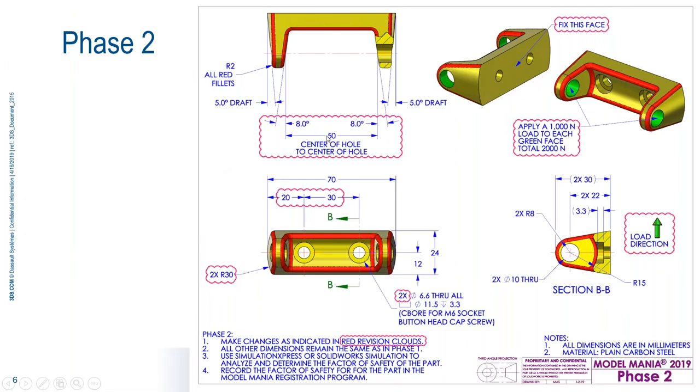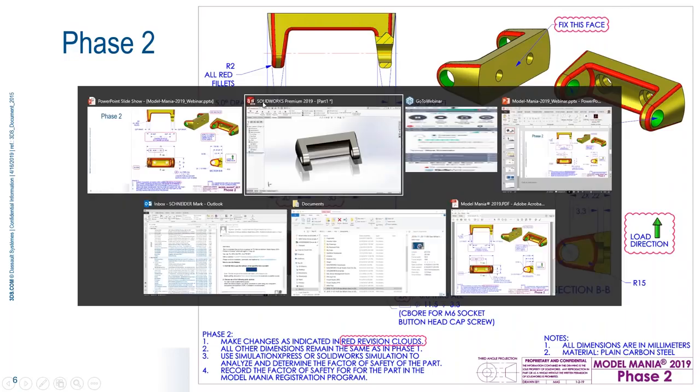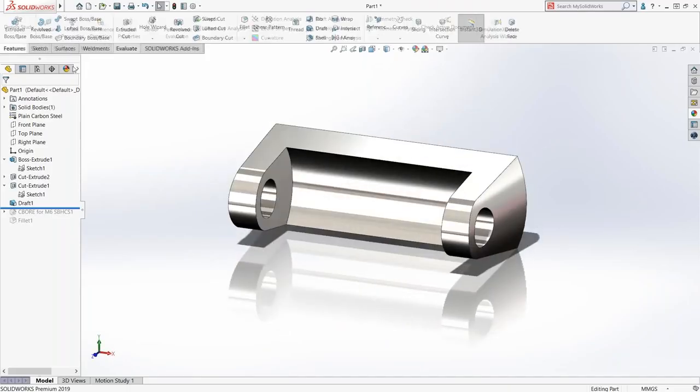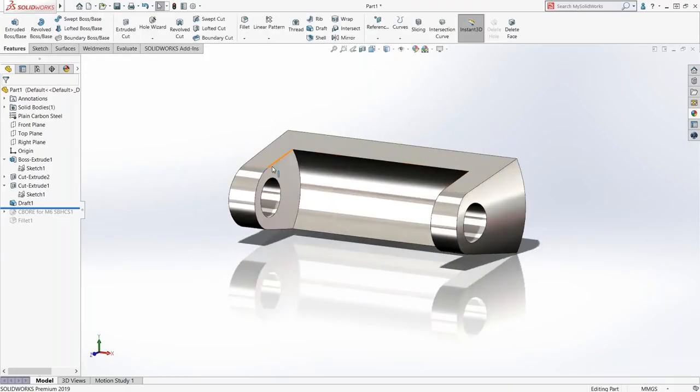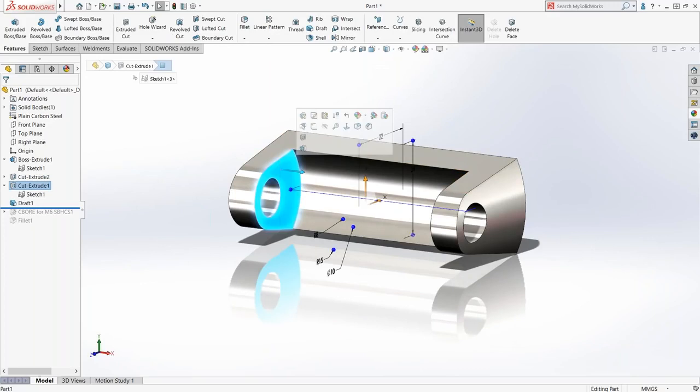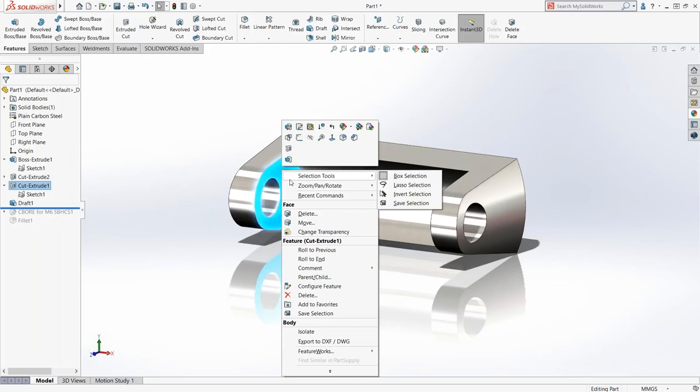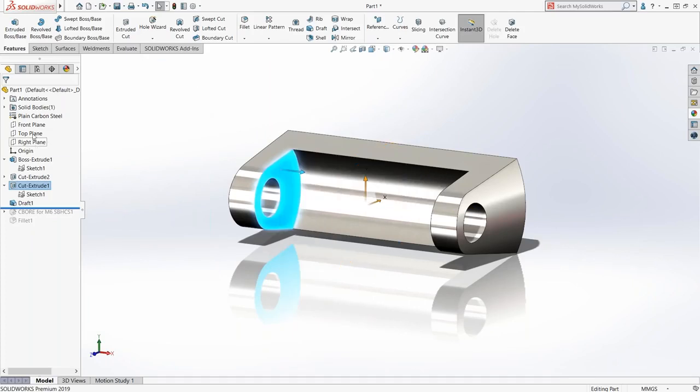So we'll work up here. So we want to maintain that 50 millimeters and then 8 and 8 on these two inside faces. So let's figure out how we're going to approach that. So I'm going to do this the wrong way here first. I'm going to grab this face here, and I'm going to, before I do that, let me just add the draft. So we want to add that 8 degrees of draft.